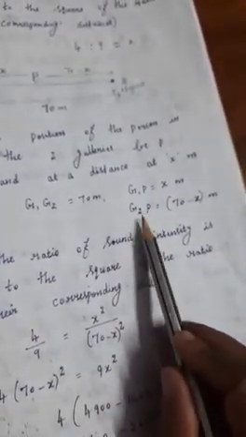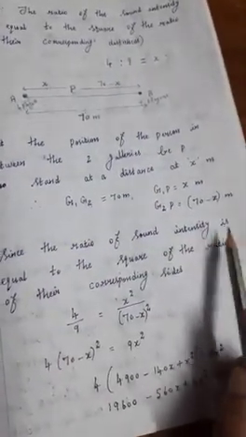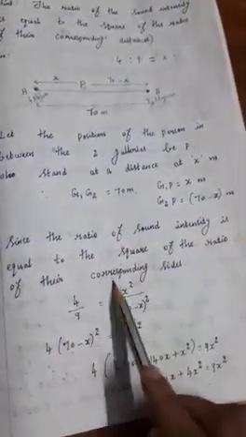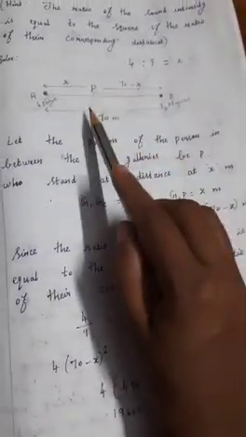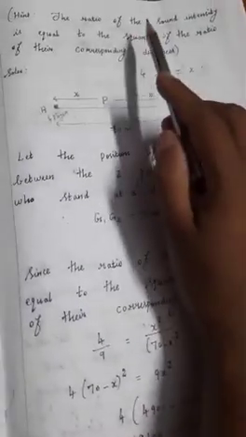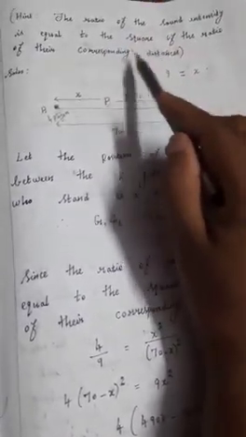Okay, so from G1 and G2 to P, that distance we have taken as 70 minus x meter. Here, one hint they have given: since the ratio of the sound intensity is equal to the square of the ratio of their corresponding sides, the ratio of the sound intensity means 4:9. So 4:9 is equal to the square of the ratio of their corresponding distance.